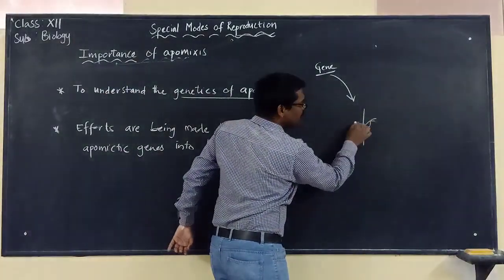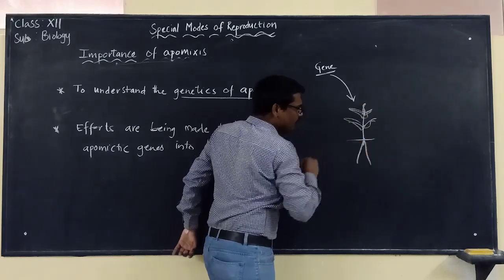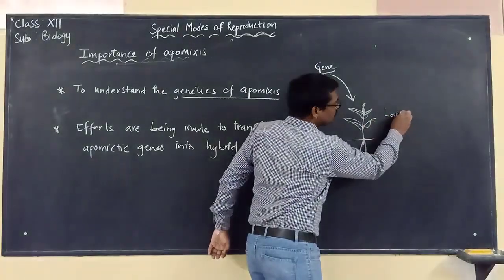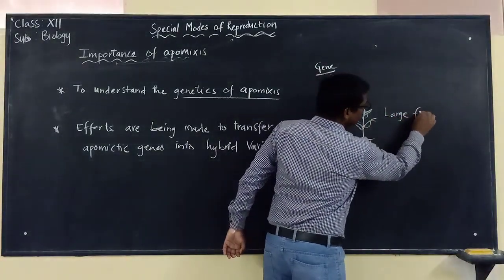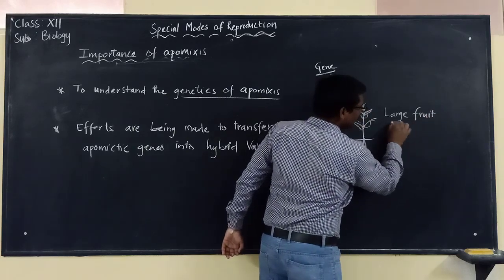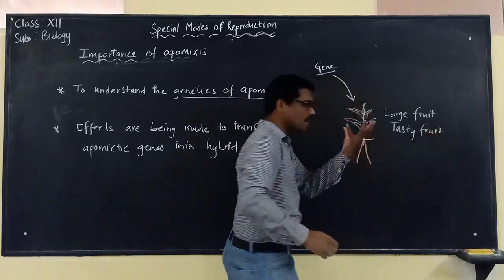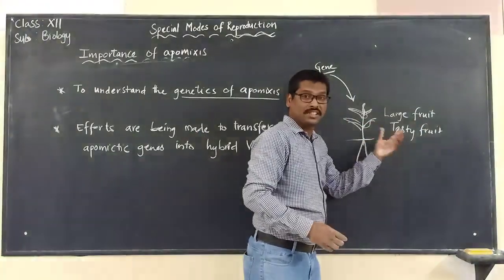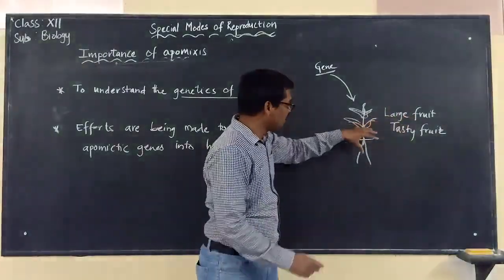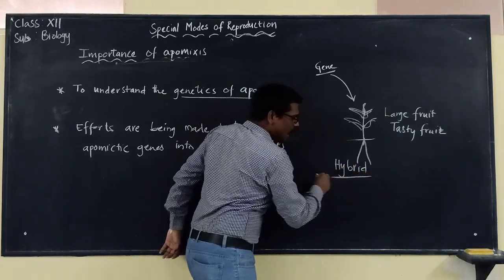So here is a hybrid variety, and this hybrid variety is bearing large, tasty fruit. The size of the fruit is large and the fruit is very sweet. These are the characteristics of this hybrid variety.